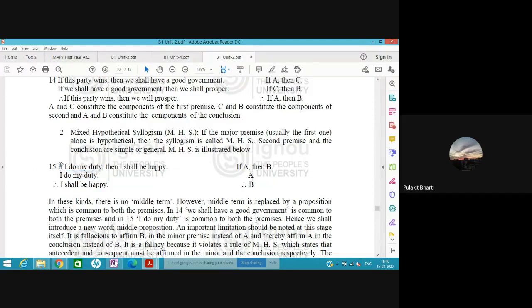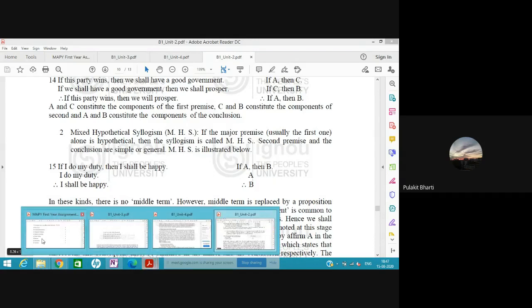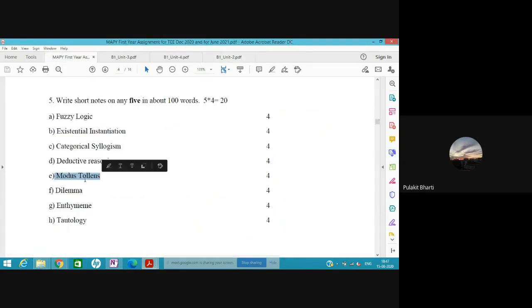Okay, if I do my duty, then I shall be happy. Then in the minor, I say that I am not happy. Then therefore it means that I have not done my duty. Okay, this is modus tollens. So I think 100 words would be covered in this. Okay, this is question number 5E, modus tollens.